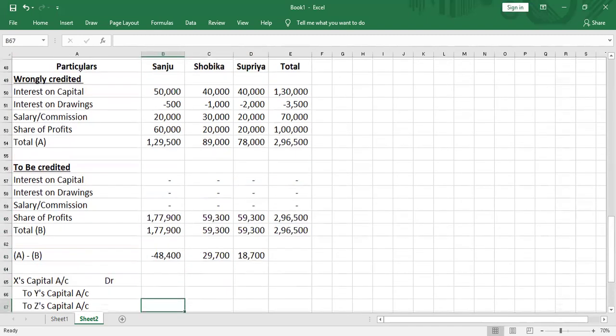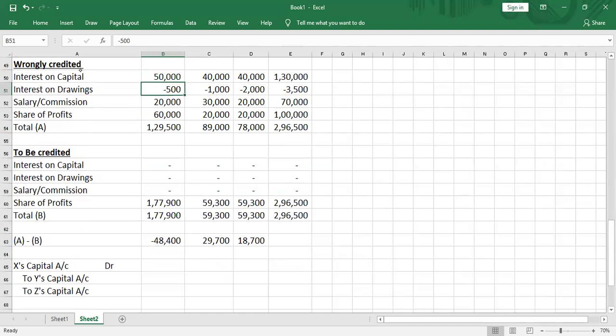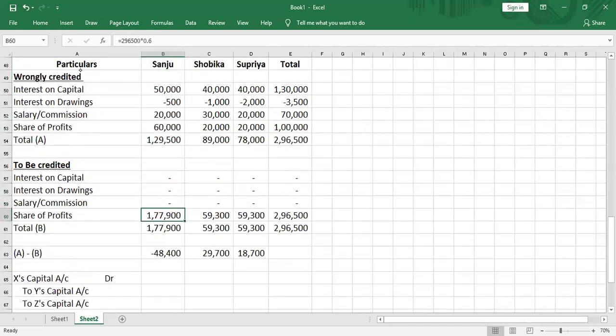So that leaves us with this, my dear children. Sanju was wrongly credited 1,29,500, whereas she should have been credited 1,77,900. Whereas Shobika and Supriya have been wrongly credited in excess by 29,700 and 18,700. Understood or not, my dear children?